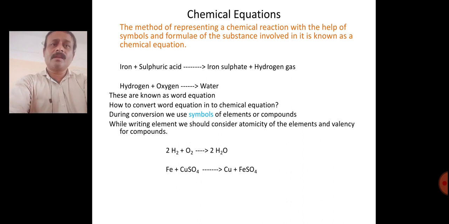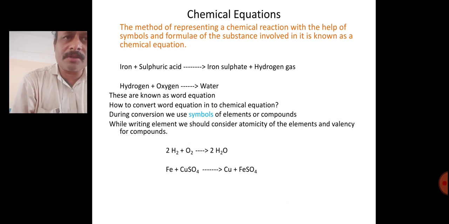And here they form iron sulfate, and along with iron sulfate, hydrogen gas is liberated. Iron sulfate and hydrogen are the new substances that are formed, and they are called products. And the reactants and the products are written in a particular way.